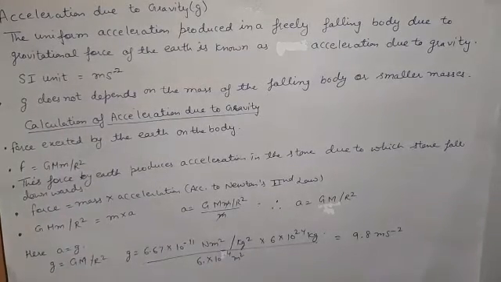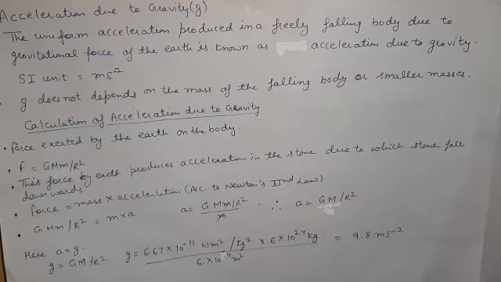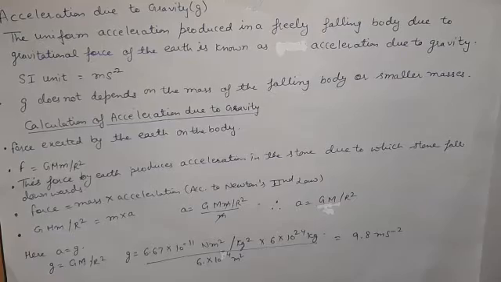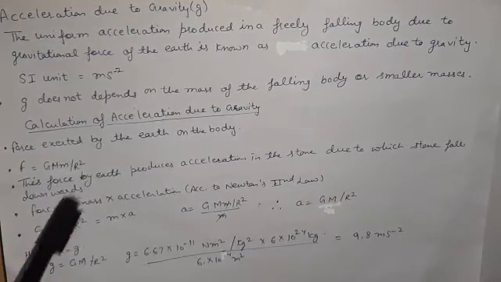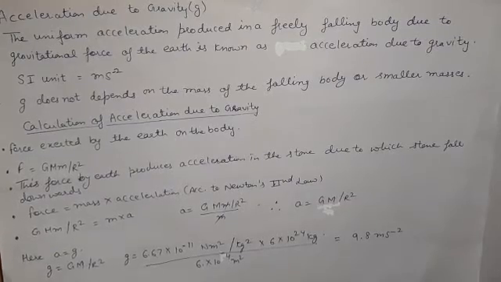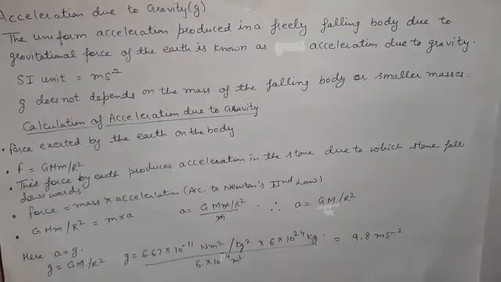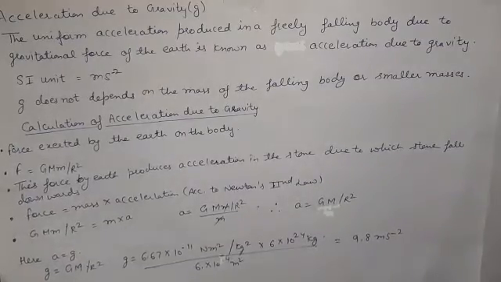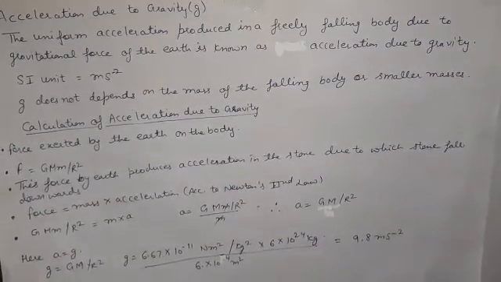Capital G is the gravitational constant, capital M is the mass of the earth, small m is the mass of the falling object, here the stone, and r square, where r is the distance between the object and the earth.